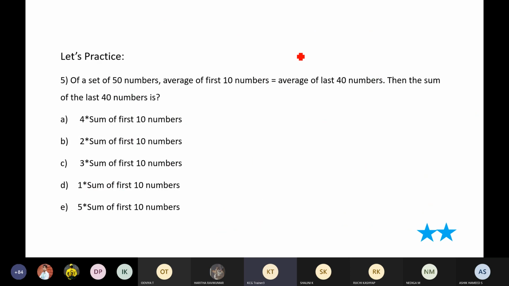Now, this is a very simple question, but funny enough, this question was once asked in TCS. Just because I tell you this was asked in TCS doesn't actually mean this is a difficult question. This is one of the simplest questions, but it was once asked in TCS. Come on, guys, try to find out the answer for this one fast.